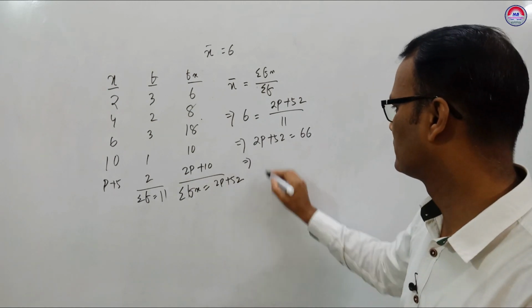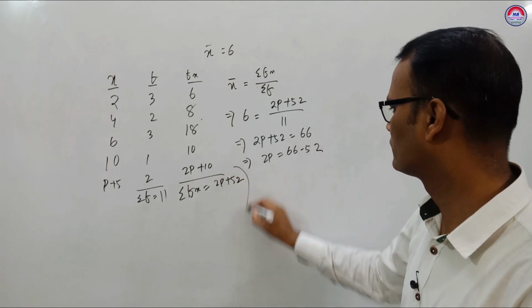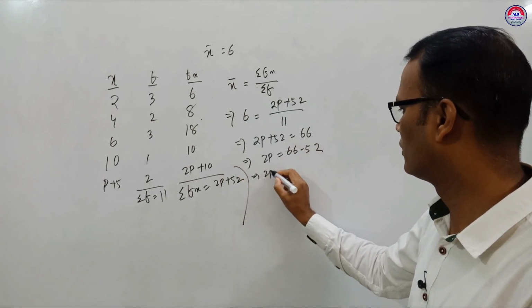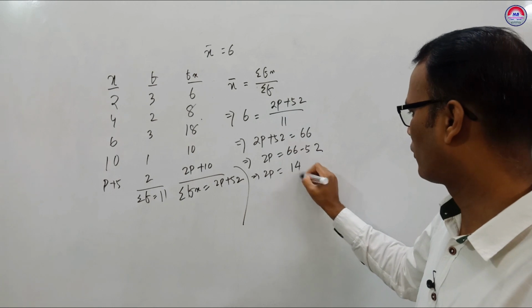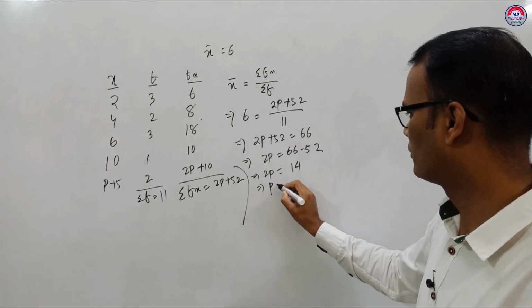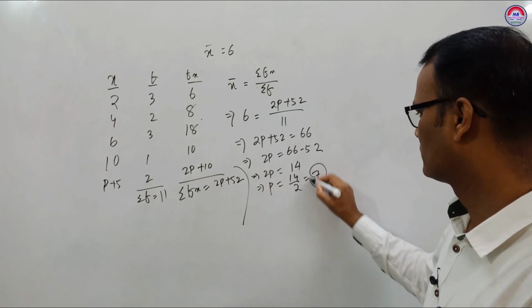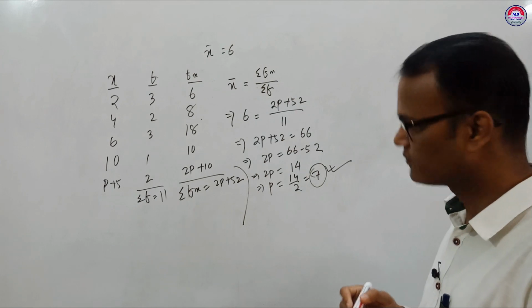That implies 2P is equal to 66 minus 52, 2P equal to 14. Now P equal to 14 by 2, that equals 7. So that is the answer.